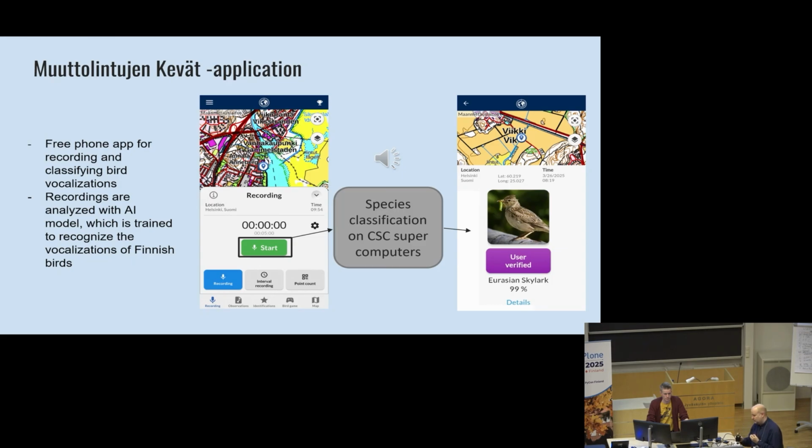Yeah, I think the thing is that because there are so many users and we have these activity peaks, the overall load is high when lots and lots of audio comes in at the same time. That has caused some troubles on the CSC side, but running the model on an individual recording is not that heavy.